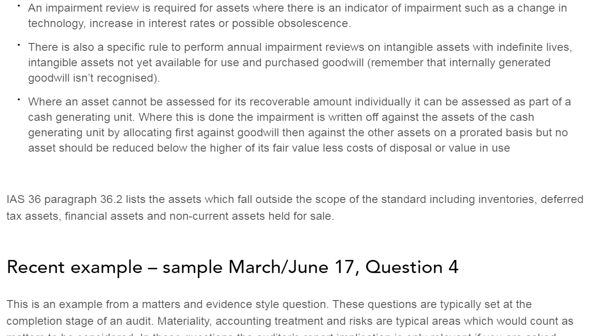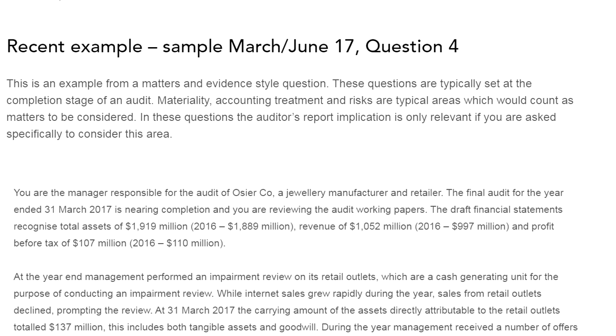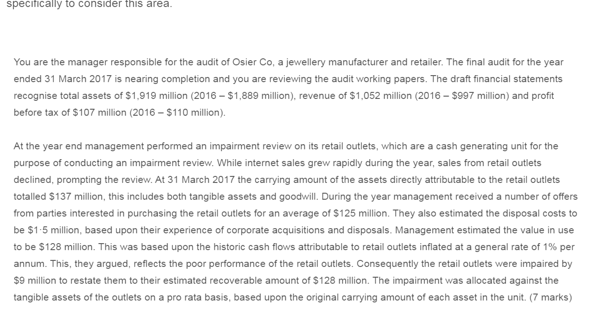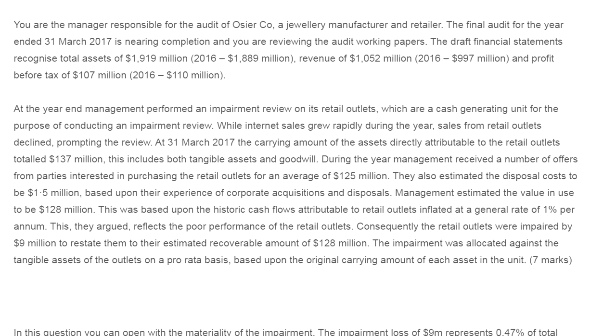We already covered this. So now moving on with a recent example from the sample March-June 2017, question number 4. Here it was being asked that you are the manager responsible for the audit of Osier, a jewelry manufacturer and retailer. The financial statements for the year ended 31st March 2017 are nearing the completion stage. So this is not yet completed, it is nearing completion. And you are reviewing the audit working papers.